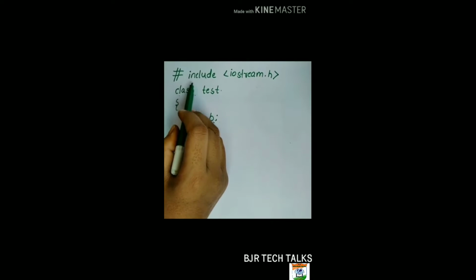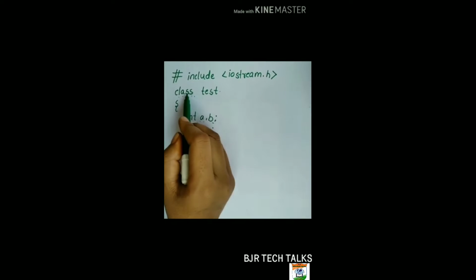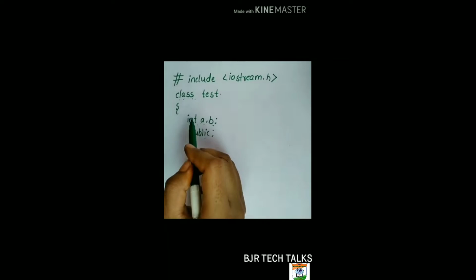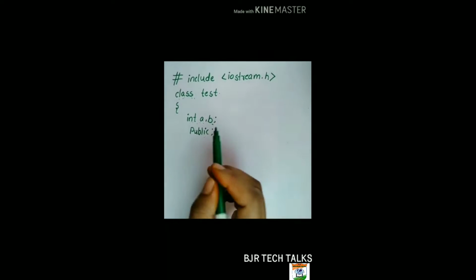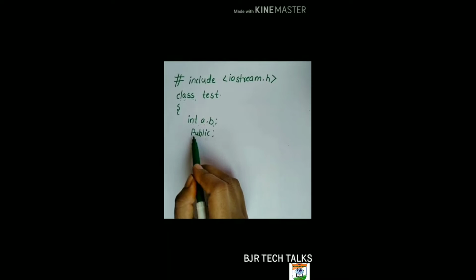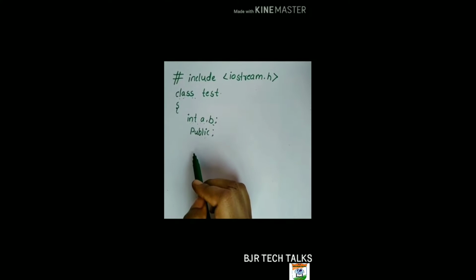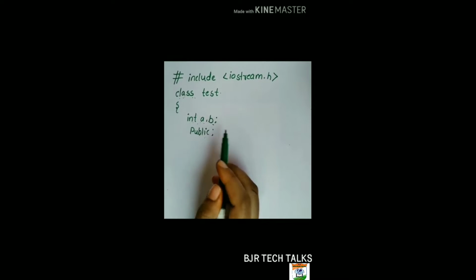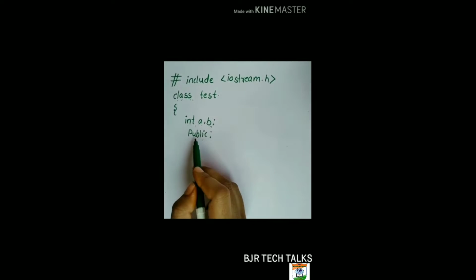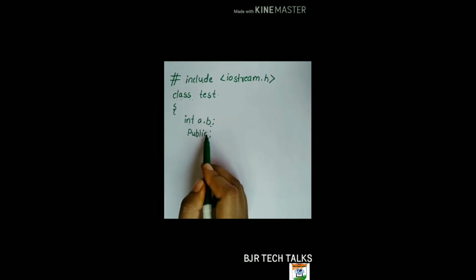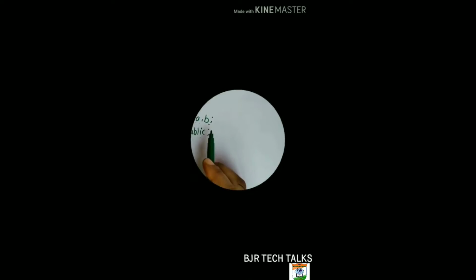Here we are taking the header file #include <iostream.h> and we are taking the class name test, and we are taking the data members: int a, b are the data members. And we are taking the keyword public. The public keyword is used to access the member functions outside the class also. And why are we not taking the private keyword? Because the main difference between public and private is that public is used to access the member functions outside the class also. We will see the difference between public and private.